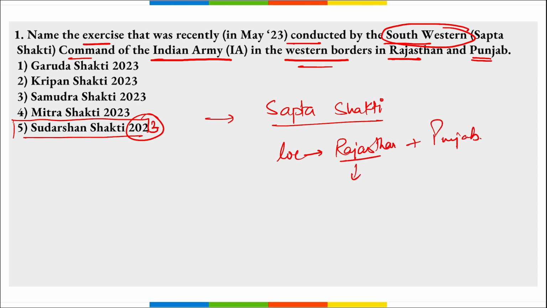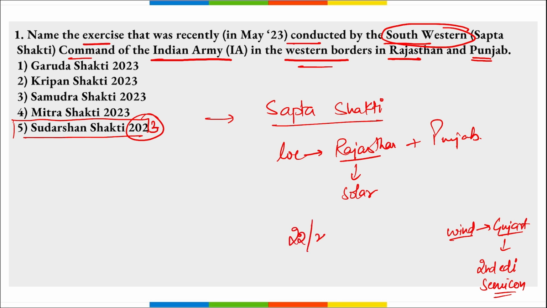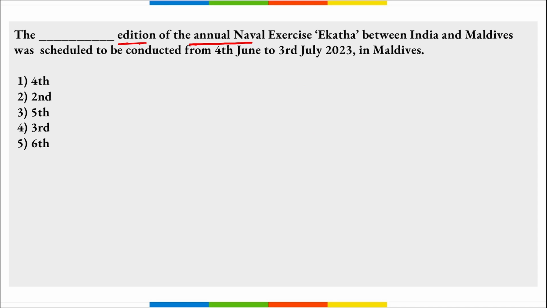Correct. Rajasthan is the state that is performing the best in terms of solar energy. Then in terms of wind energy, it is Gujarat. In Gujarat only, second edition of Semicon India is being held, right, in Gandhinagar, Gujarat. Then this exercise was from 22nd of May till 25th of May, right? And next thing, remember this, what is the name of the command that conducted this exercise? Sapta Shakti.